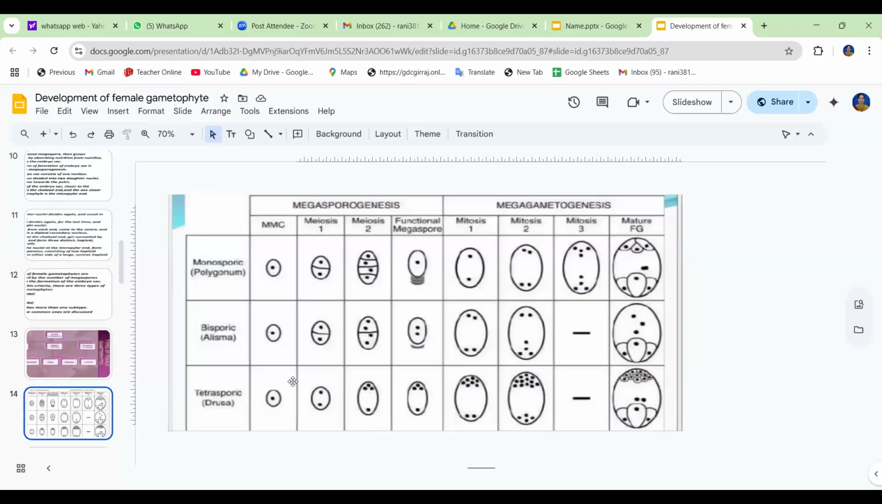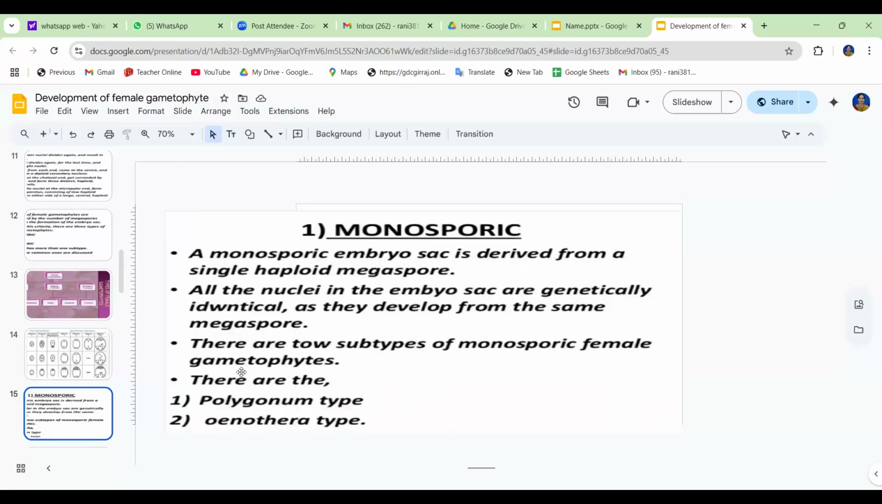It's very, very important. So this is the complete picture of megasporogenesis and megagametogenesis. For monosporic, I'll take one example like Polygonum, and for bisporic also we'll take one example, Alisma, and for tetrasporic it is Drusa. We'll discuss one by one in this way.